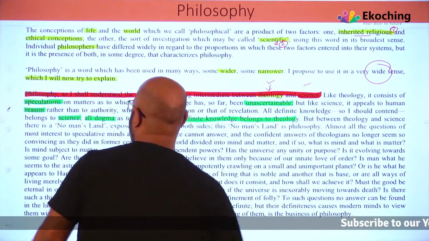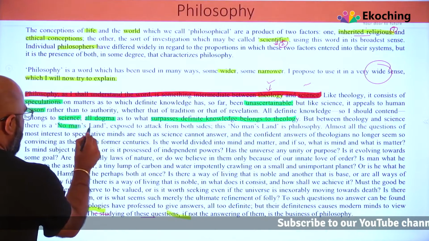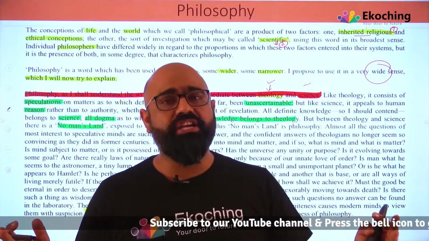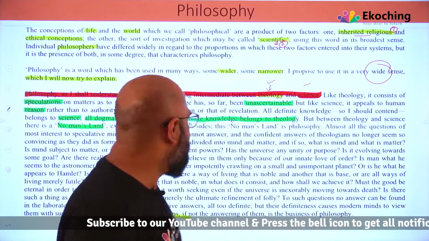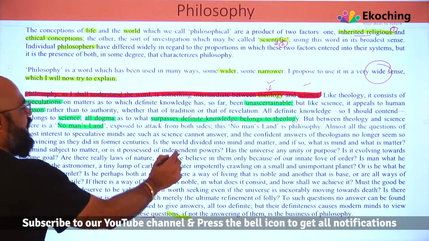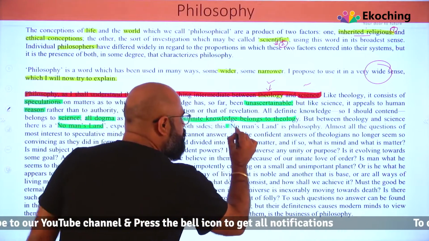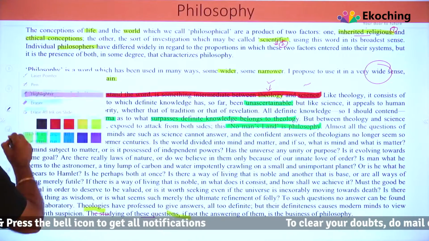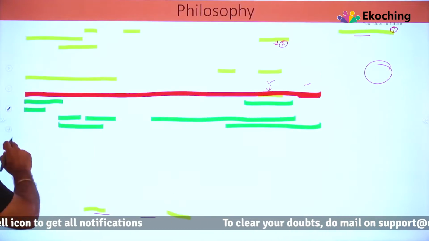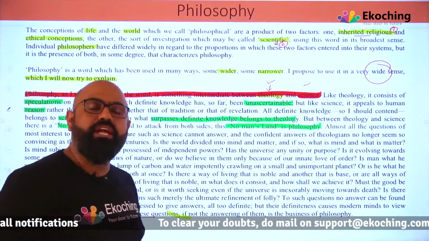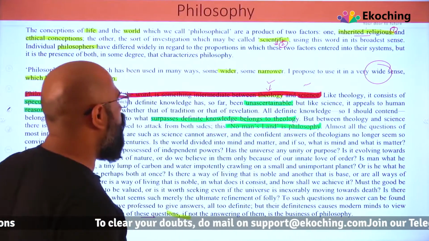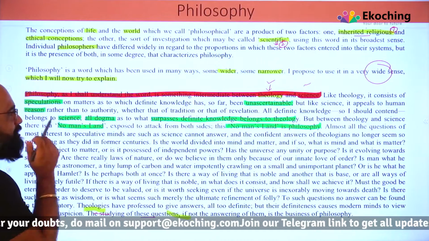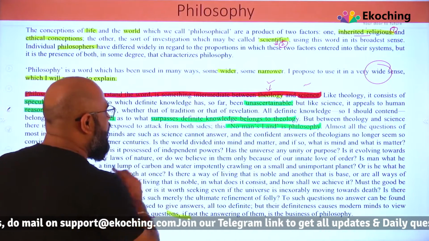But between theology and science, there is a no man's land, and that's what he's trying to explain. Exposed to attack from both sides, this no man's land is philosophy. So that's what he's talking about. The area between these two is something which he is calling philosophy. Almost all the questions of most interest to speculative minds are such as science cannot answer.